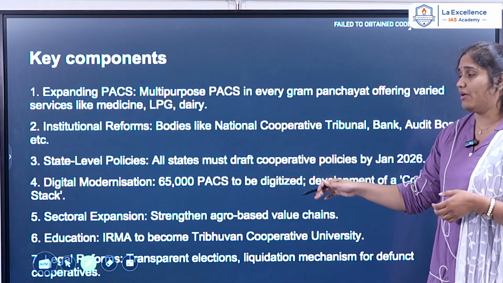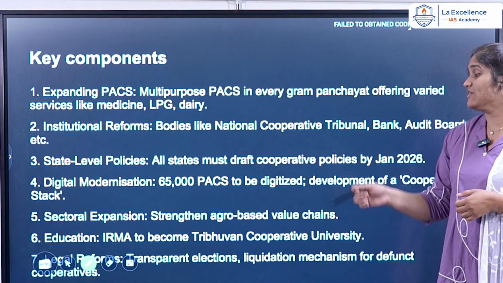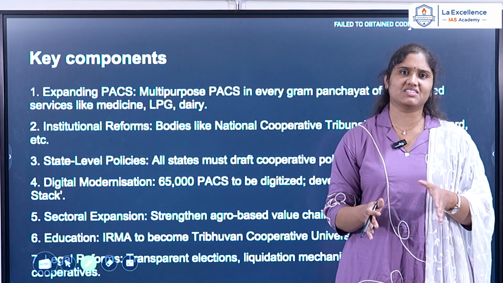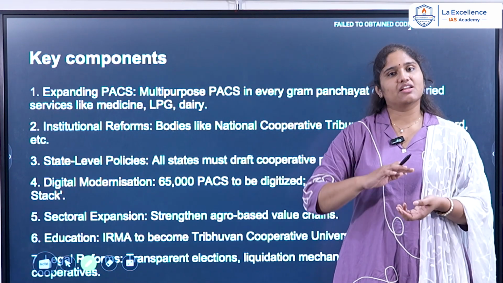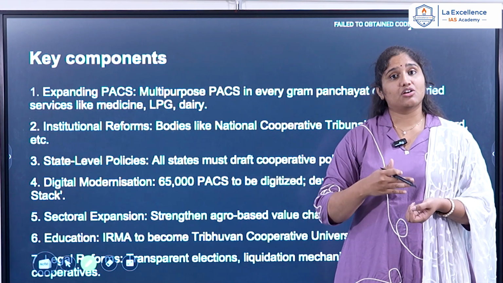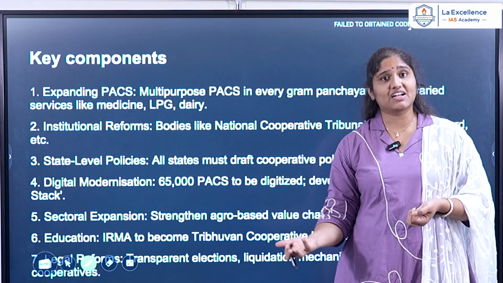A large number of cooperative societies will be digitized, and there will be development of a cooperative stack. It means that it's like a database where the information about the cooperative society, the products that are present, the logistics, and the profit that has been coming up is stored.